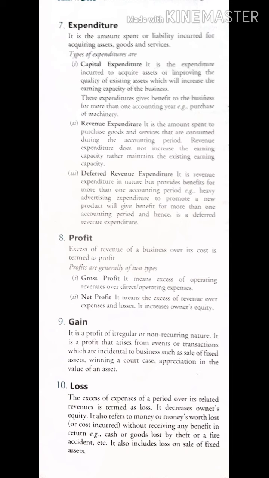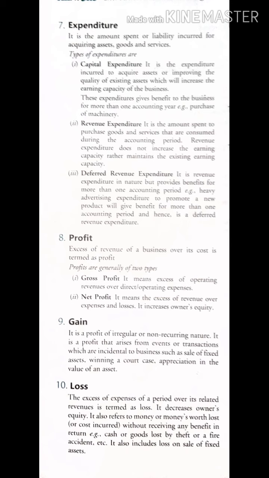Do remember, we consider wages as a direct expense and salary as an indirect expense. Why? Salary is given to staff, not workers. Workers go for production, staff never go for production. This is the difference you have to understand. So when you calculate such items, that is known as gross profit.